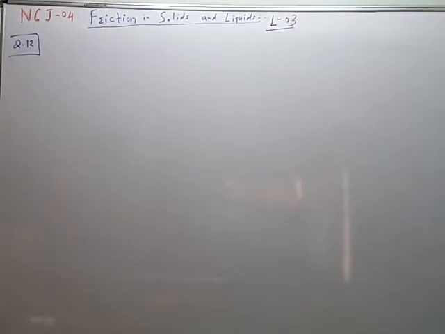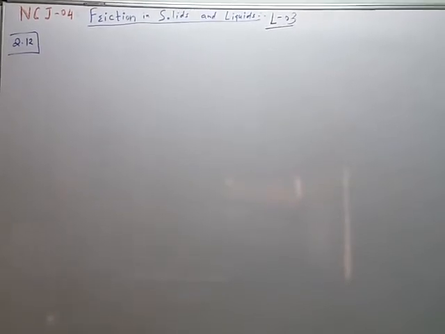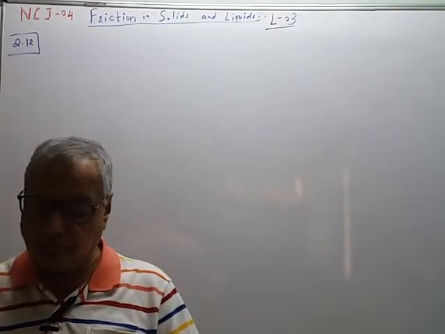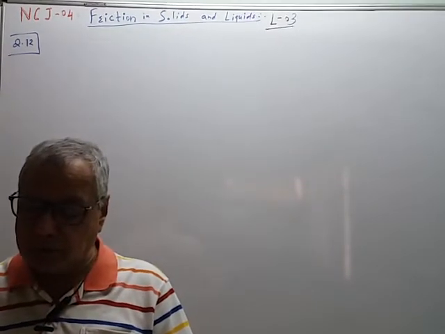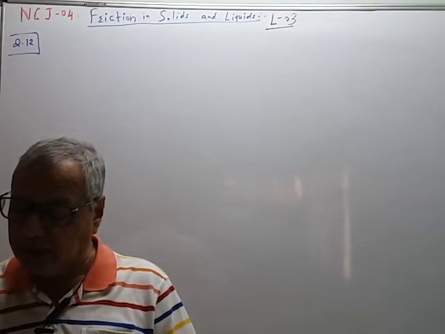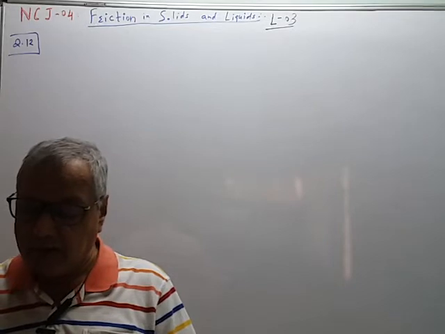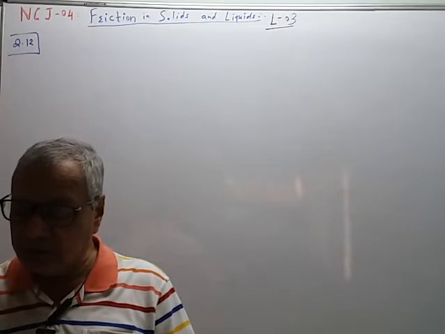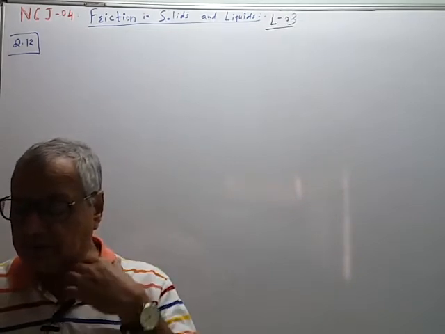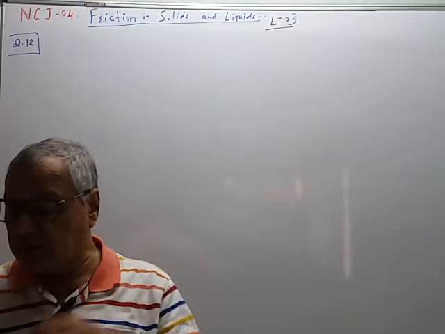So let us see this next question, 12. A 60 kg body is pushed with just enough force to start it moving across a floor, and the same force continues to act afterward. What is the acceleration produced in the body if the coefficients of static and kinetic friction are 0.5 and 0.4 respectively?